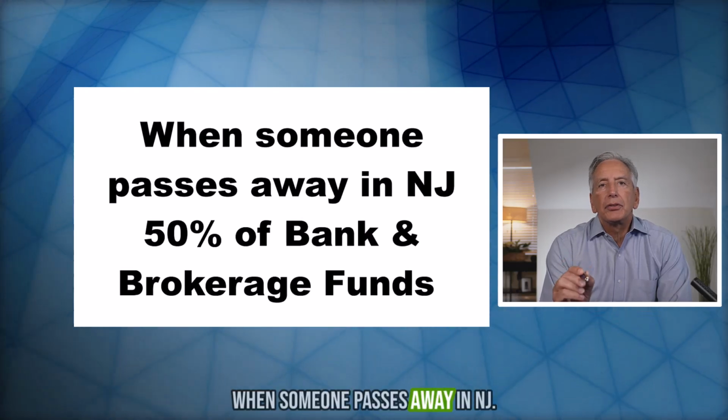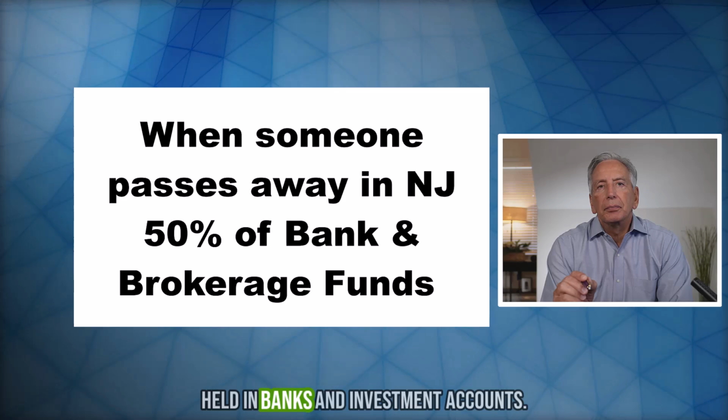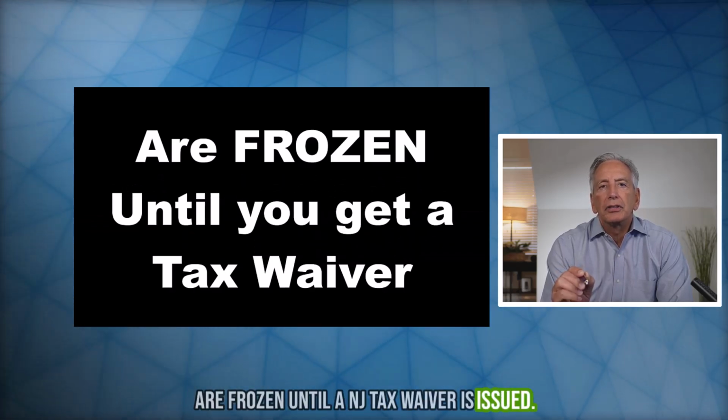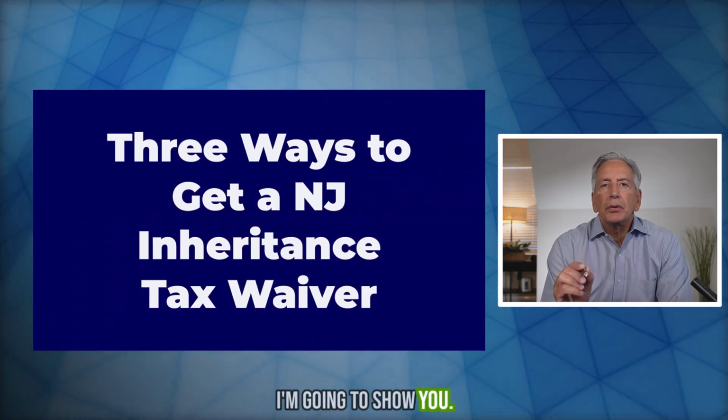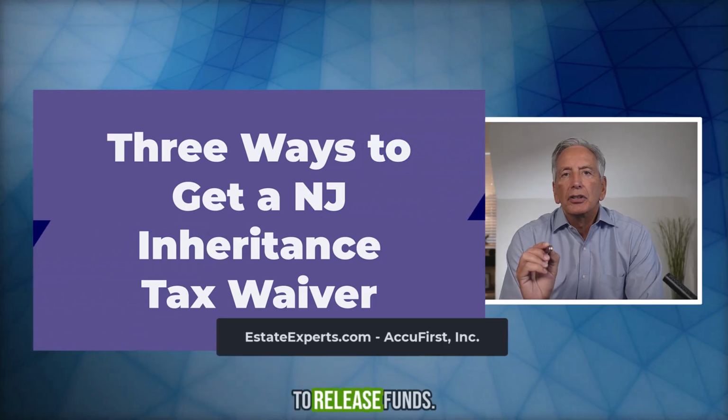When someone passes away in New Jersey, it's very typical that 50% of funds held in banks and investment accounts are frozen until a New Jersey tax waiver is issued. In this video, I'm going to show you the 3 most common ways to get a New Jersey Inheritance Tax Waiver to release funds from bank accounts, investment accounts, and proceeds from real estate owned by the estate.